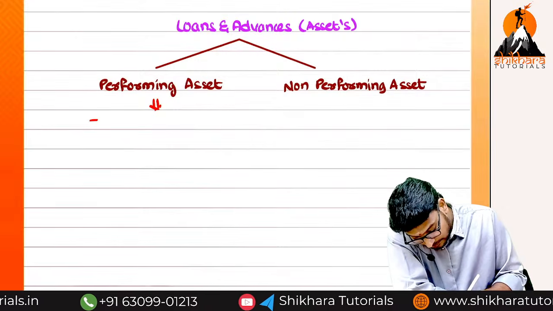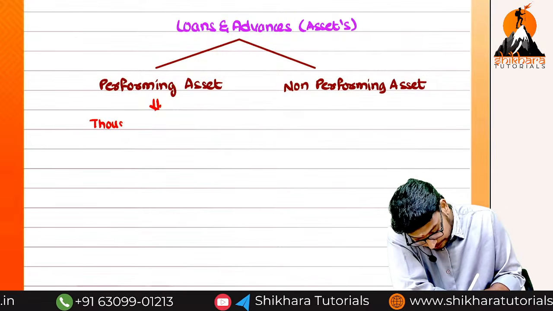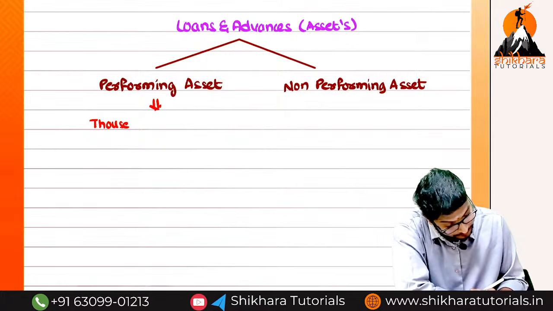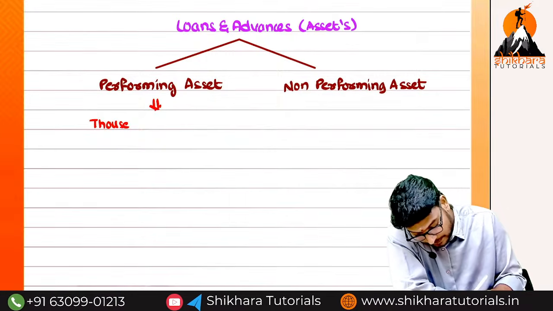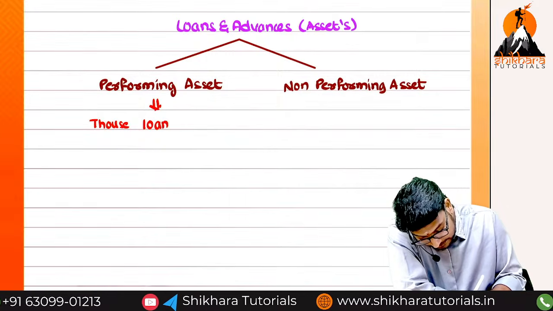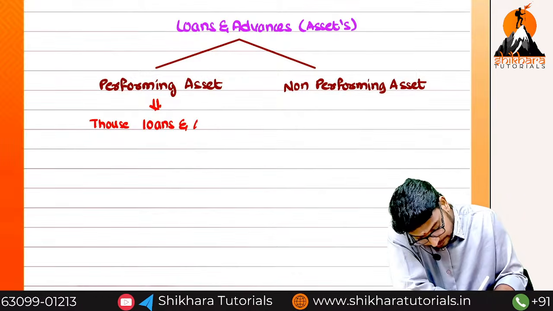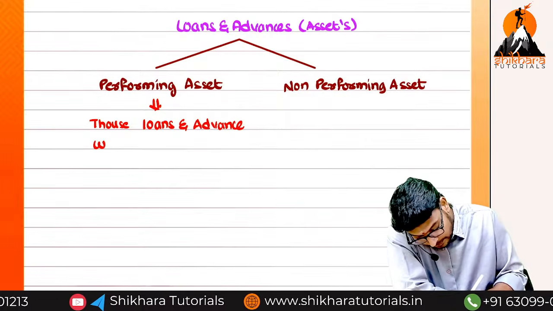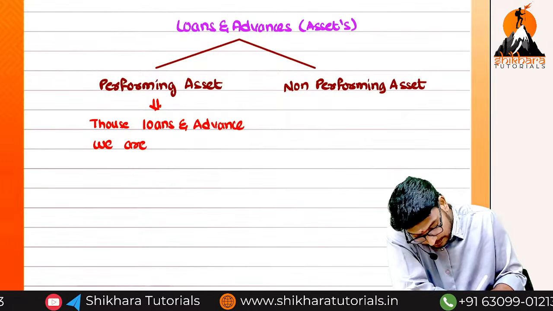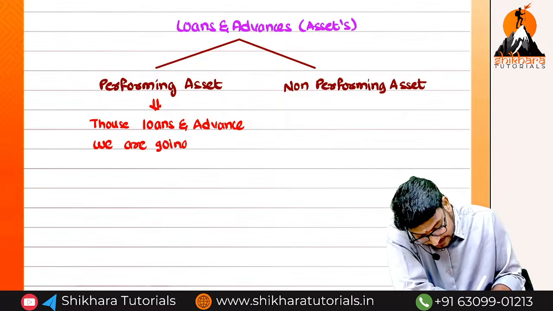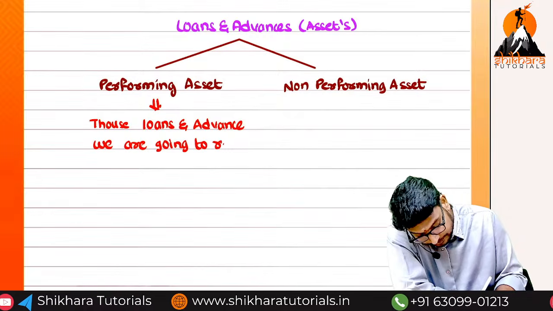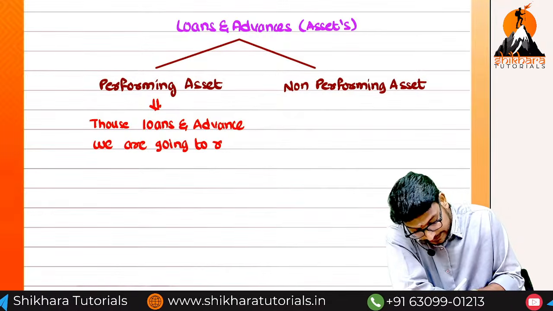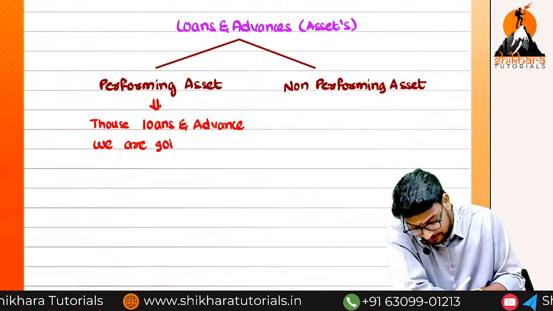So those loans and advances we are going to receive, or we can say like this, going to receive means future tense.